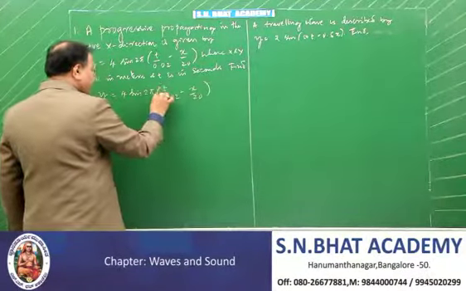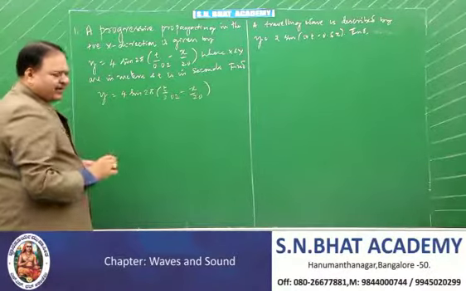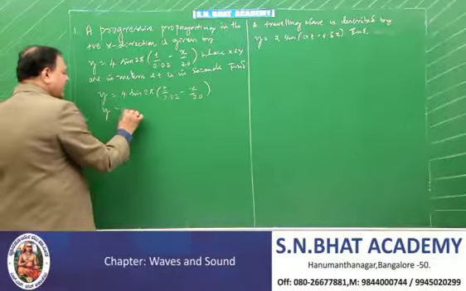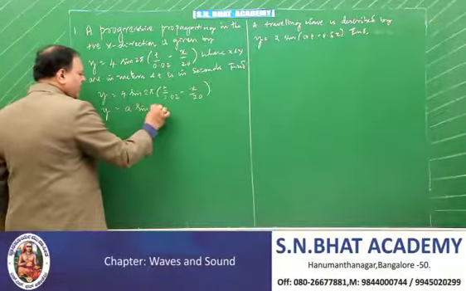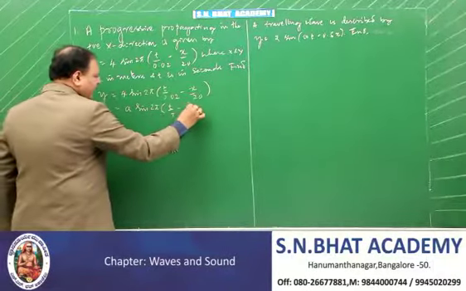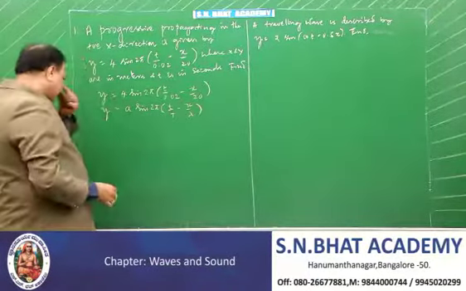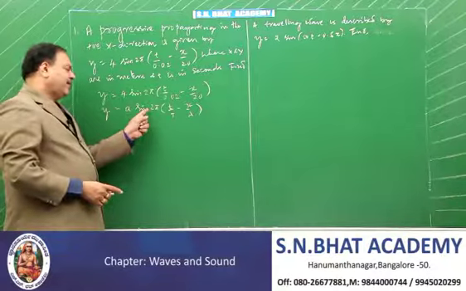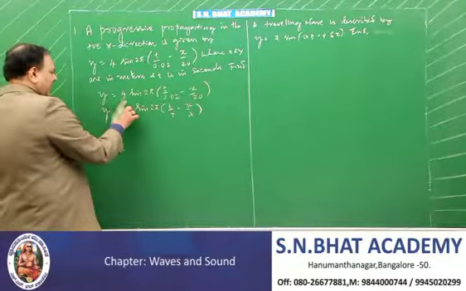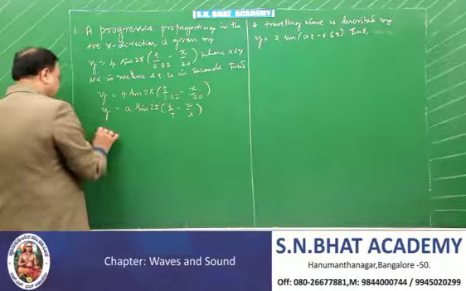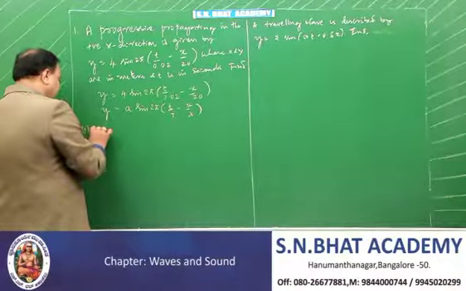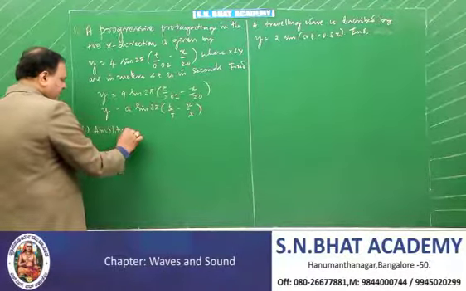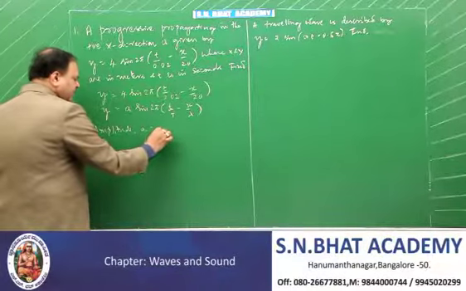It's a given equation. You compare with any one of the 3 equations I have given. So look, it will match with the general equation, y is equal to a sine of 2 pi times t by T minus x by lambda. Look at that equation. Here, adjacent to the sine, you have 2 pi. Then you will find this is the equation. Look, in the place of a, you have got amplitude. Therefore, amplitude is given by a is equal to 4 meter.